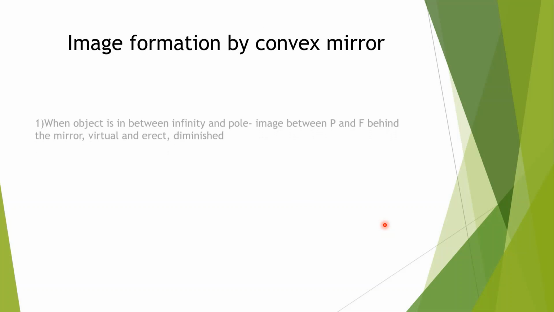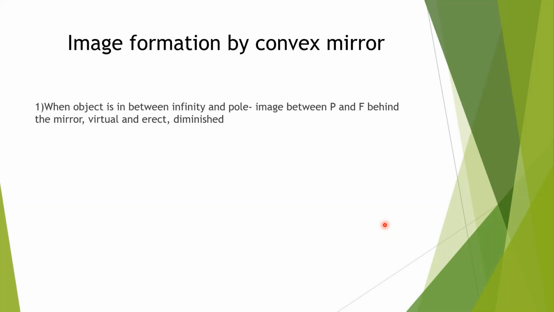Now, in the case of a convex mirror, only a small and erect image will be formed. Suppose it is asked which mirror makes a small and erect image. In a 1 mark question, suppose it is asked which type of mirror gives a small and erect image. So that is convex. Now image formation by a convex mirror will be discussed.